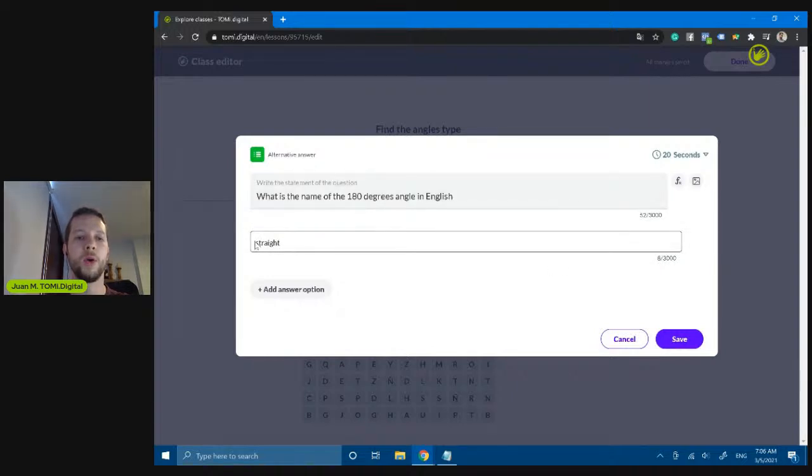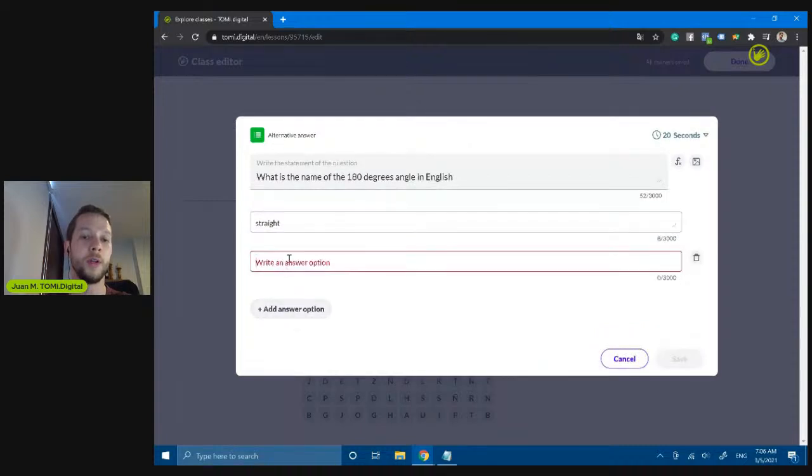The uppercase and lowercase is not important, but if, for example, you want to add an alternative, like if the students write down it is the straight, and I want to accept that as an answer, I can add all the alternatives here that will be correct if students write it down. And just for showing something here, I'm going to add a function.